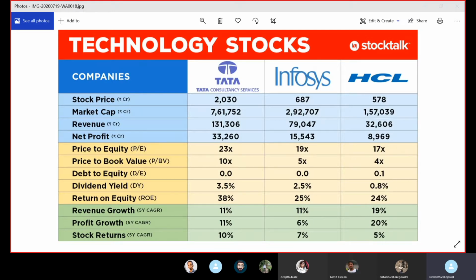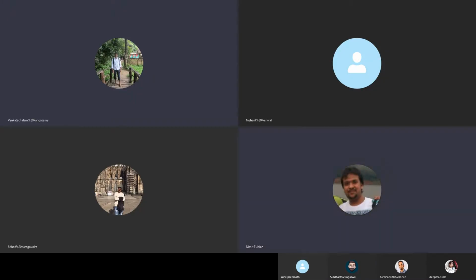So for that, I have opened the balance sheet of the three. So let me share that. Is this point clear to everyone, or do you still have a doubt? I would like to understand what is the difference between this return on equity and the stock returns. What is the difference between these two?